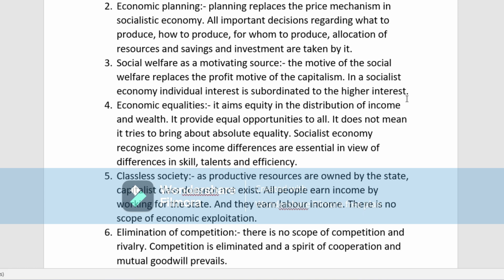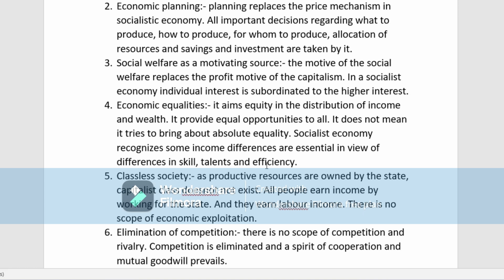Okay, next is economic equalities. What is this economic equalities? It aims at equity in the distribution of income and wealth. It provides equal opportunities to all. It does not try to bring about absolute equality. That means there will be an equal distribution of income and wealth.